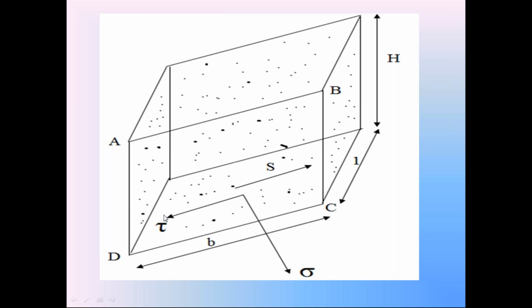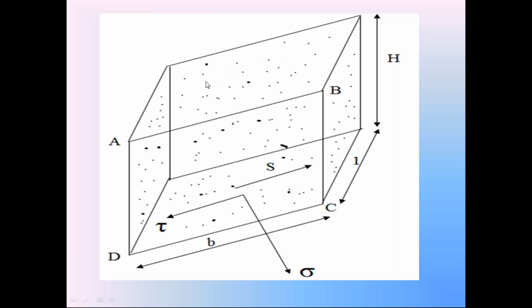This shear stress tau is bringing this entire soil mass in the downward direction. So because of this shear stress tau, the soil mass in this soil slope is subjected to downward movement, causing the failure of the soil slope.